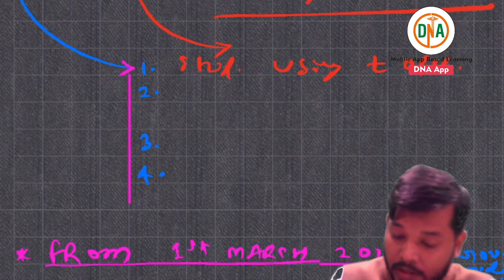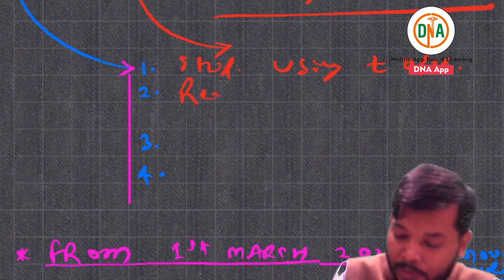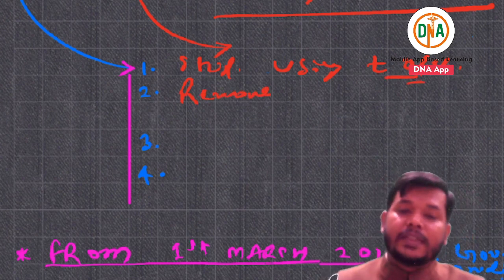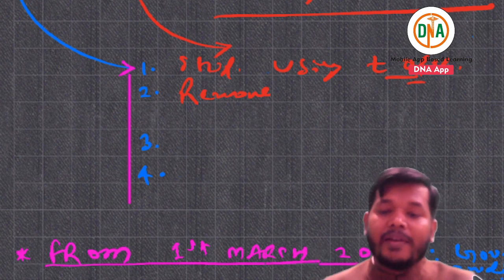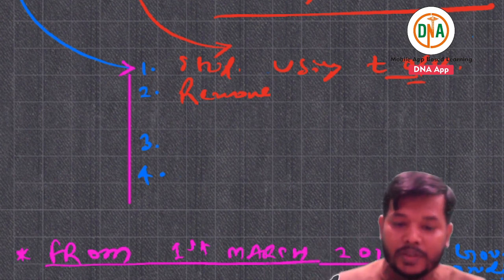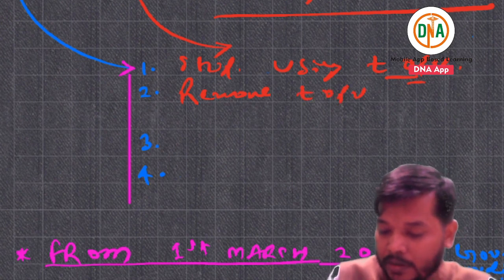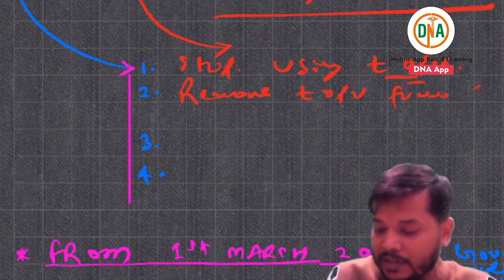What else? Remove it. If you are stopping trivalent OPV, there is a chance that some trivalent OPV is still available in your cold chain system. So remove trivalent OPV from the cold chain system.